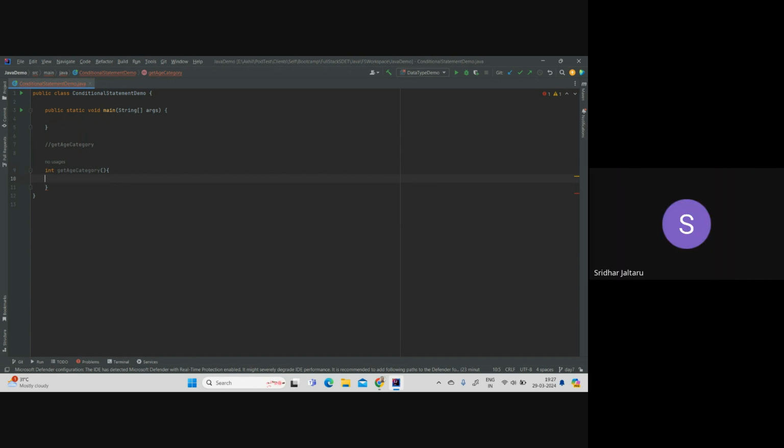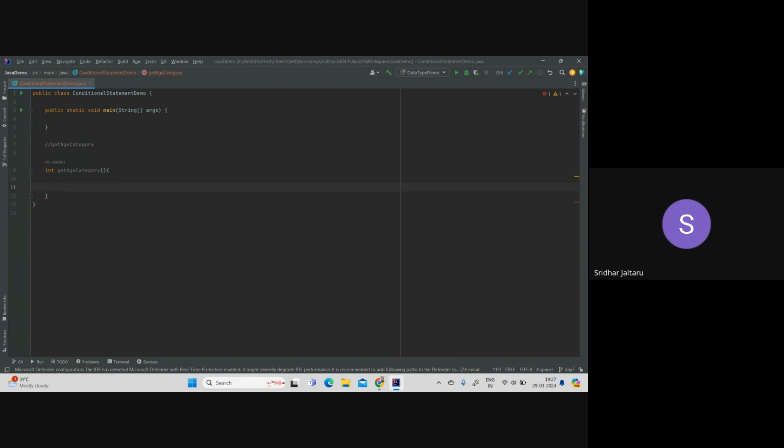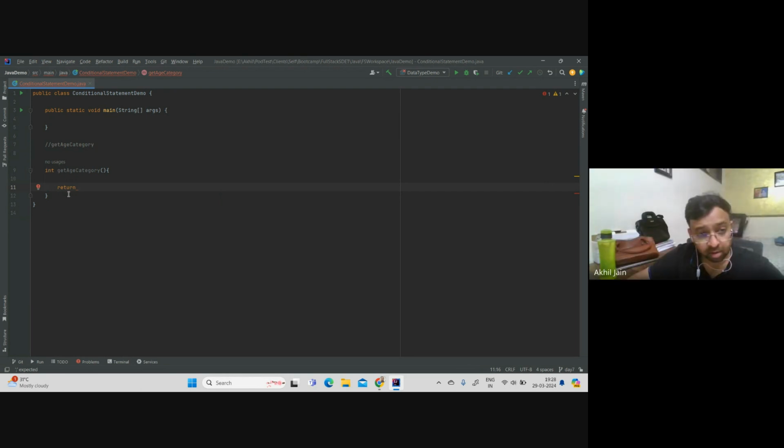Here, we return some value. So what should I write? What should I write? Return. Just mouse over it, it's an integer. Okay, no worries, it would be more understandable for everyone. So if I write return here, then what kind of value should I provide?